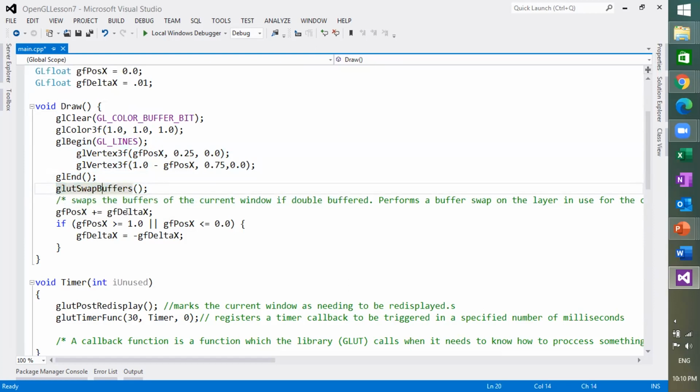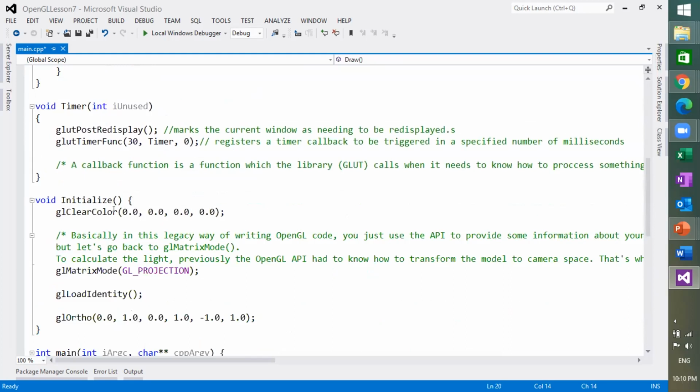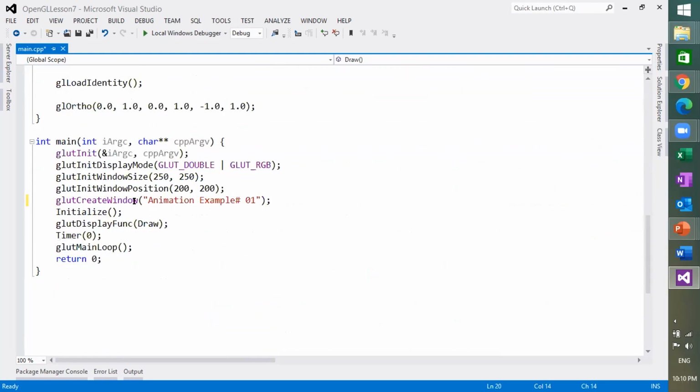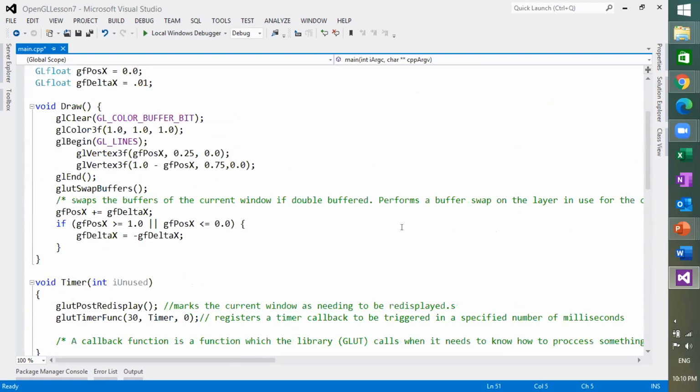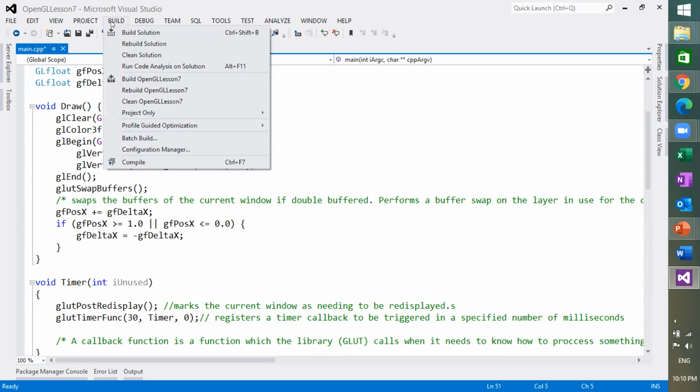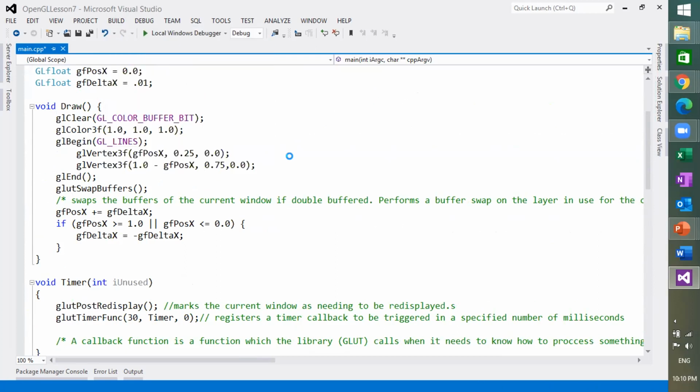This statement is new, and this declaration is GLUT_DOUBLE, with the help of which we can create animations. The timer is also a function that gives timing information and fires animations at specific time intervals. So let's try to run this program and see what happens. I'm going to build this program first, and then I will run it.